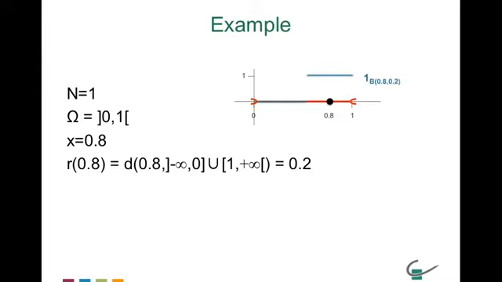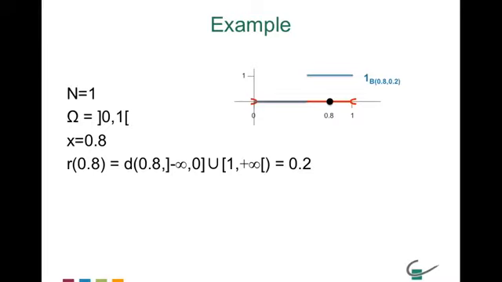And the function 1 indexed by B(0.8, 0.2), where 0.2 is the distance to the boundary, will simply be this function which is 0, and then starting at 0.6, it will be 1 all the way to 1.